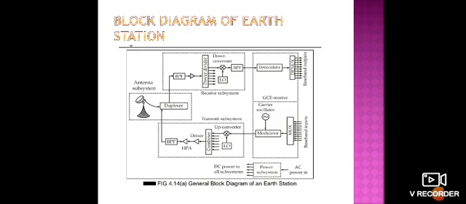So what is the ground communication equipment? It has a transmitter and at the same time a receiver, so it is divided into two parts.